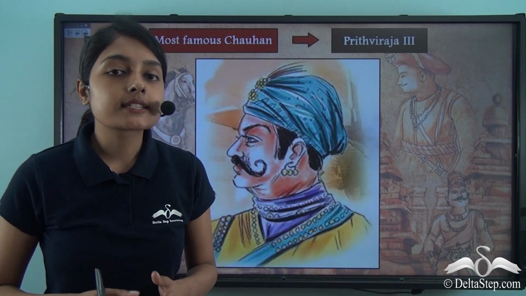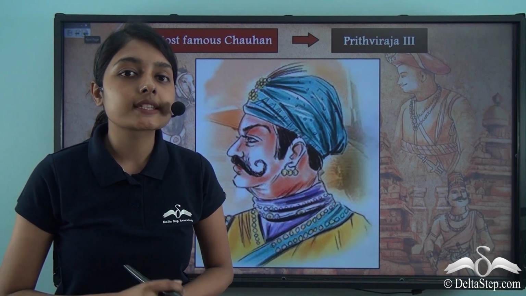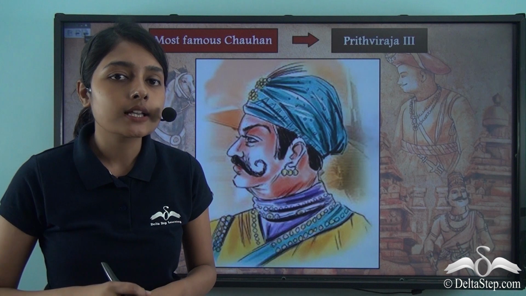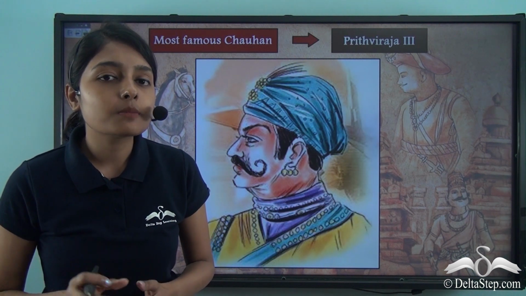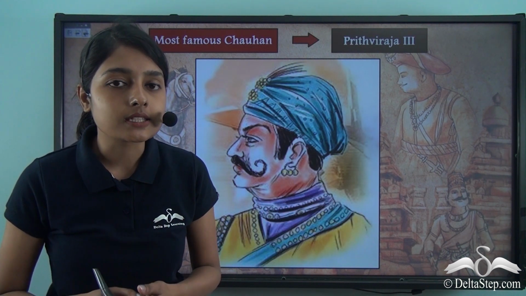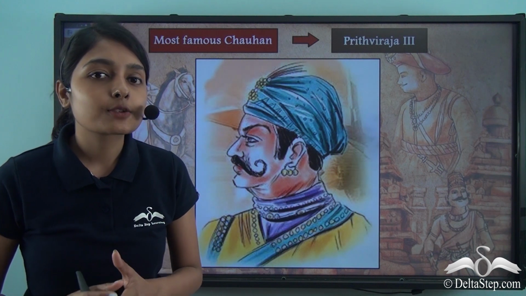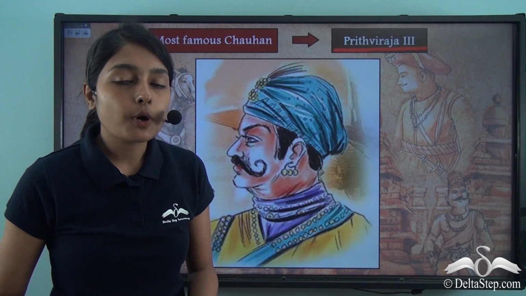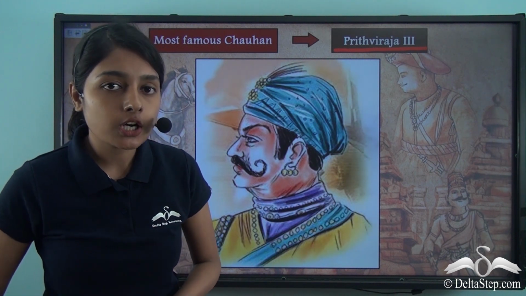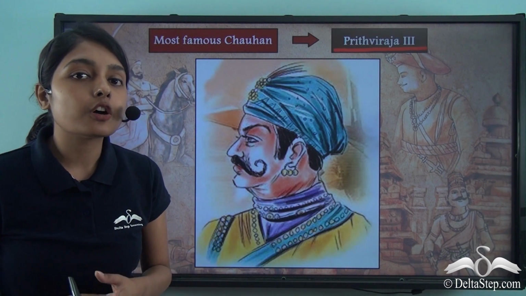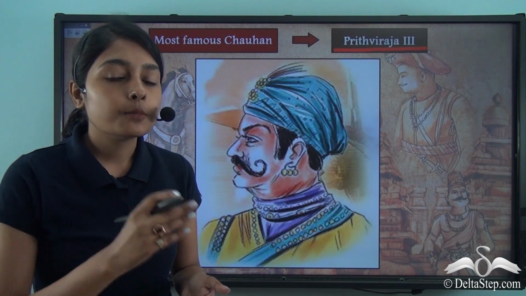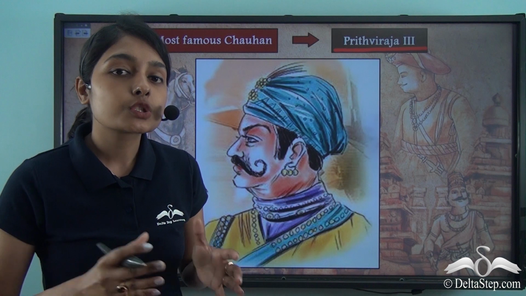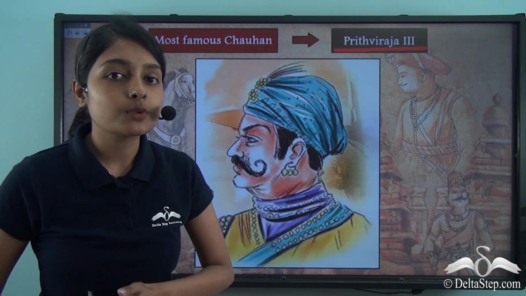But before discussing more about Muhammad Ghori's invasion of India, I suppose when you heard the name Chauhans, the name of a famous Chauhan king came to your mind. Yes, it has to be that of Prithviraj III, who is also popularly known as Prithviraj Chauhan. So it was during the rule of Prithviraj Chauhan that Muhammad Ghori came to invade India. Now let us find out what happened when he came to invade India.